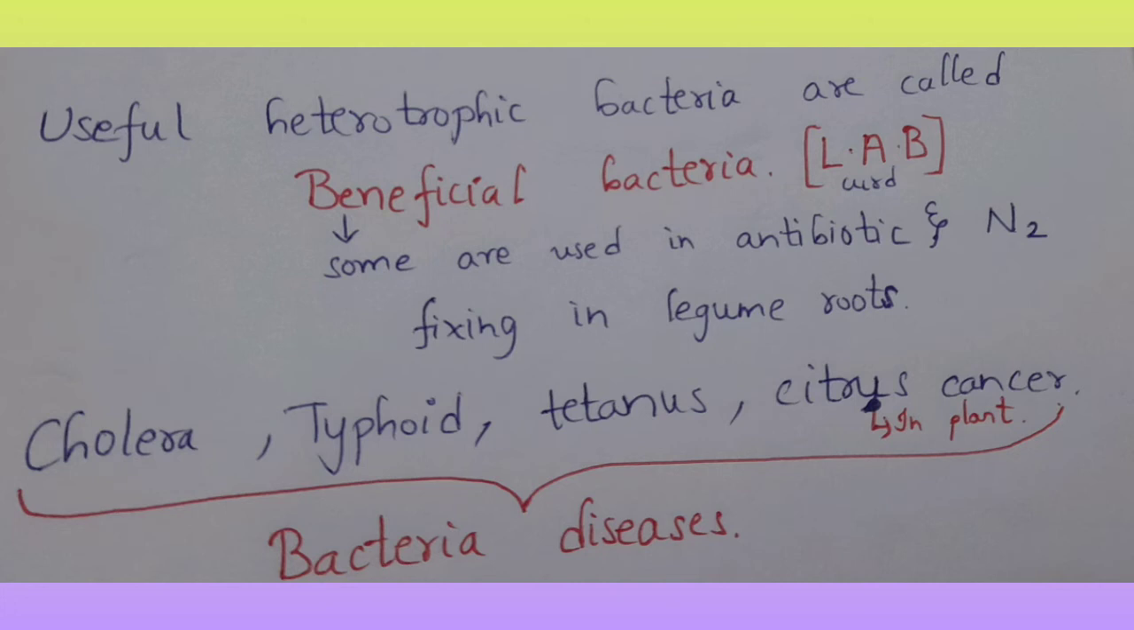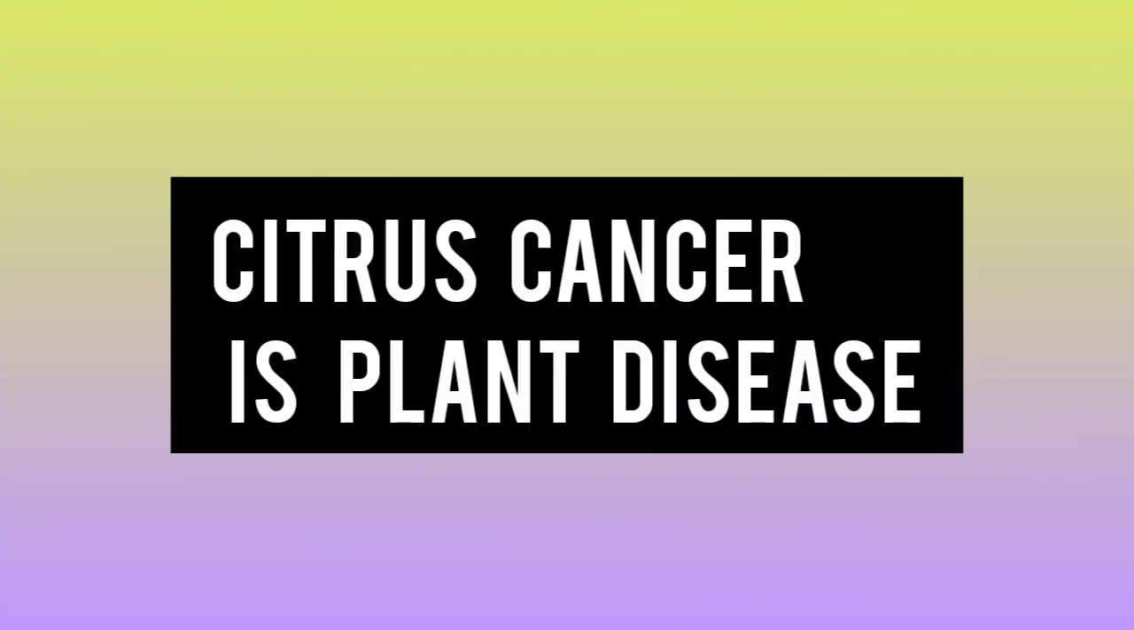But some of the bacteria can create diseases like cholera, typhoid, tetanus, and citrus canker, which is a plant disease.